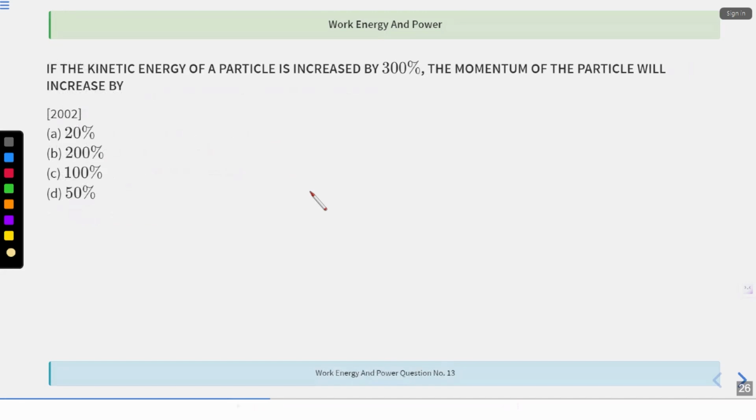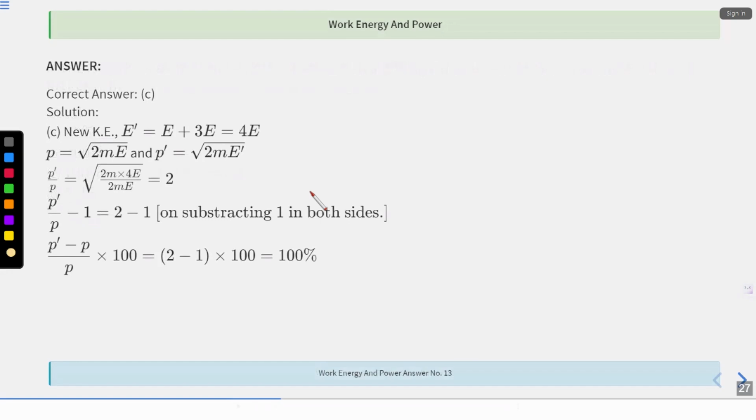If the kinetic energy of the particle is increased by 300%, the momentum of the particle is increased by how much? See, new kinetic energy will be 300 times, that is 3E, right? That is 4E. Fine. Increased by 300. What is momentum? Under root 2ME.